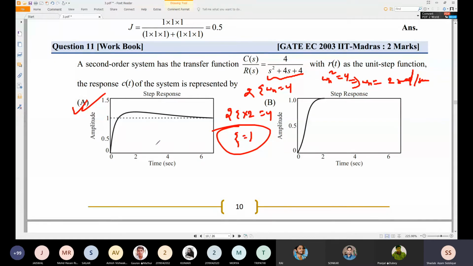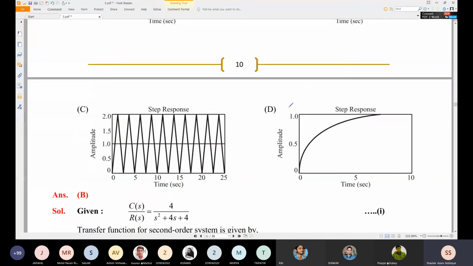See the response which is overdamped, going into overshooting itself, so this response will be wrong. We can compare this response with the other responses. This response is zeta equal to 0.